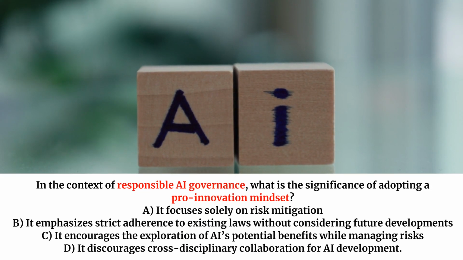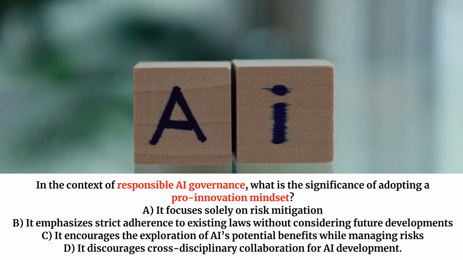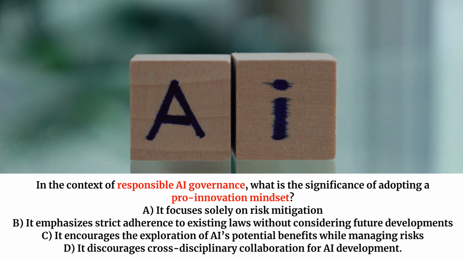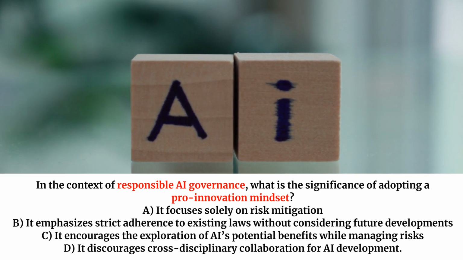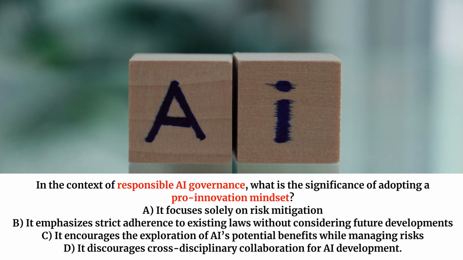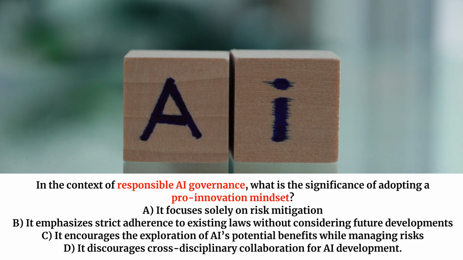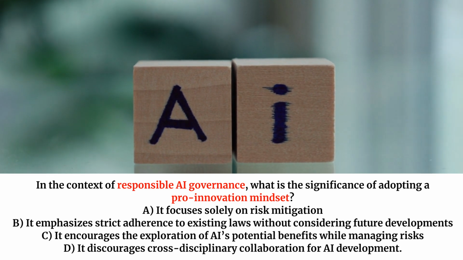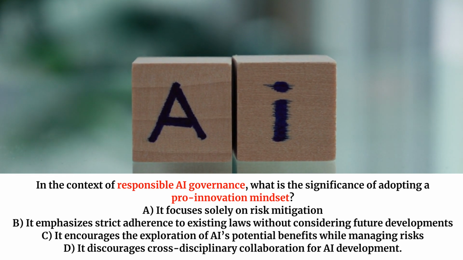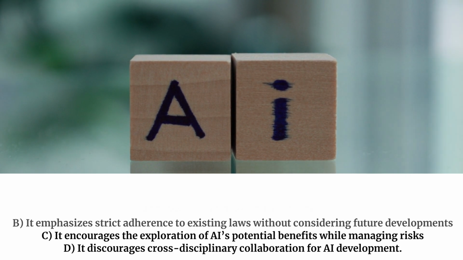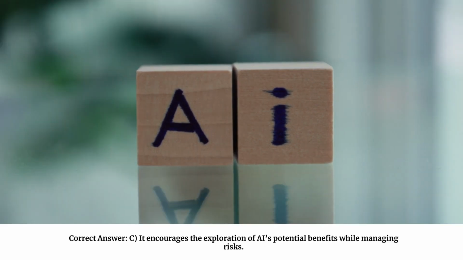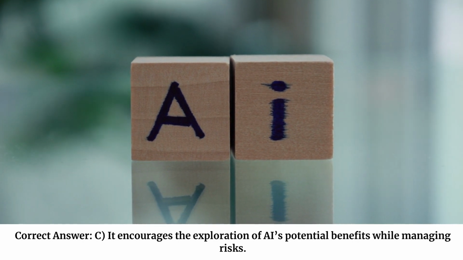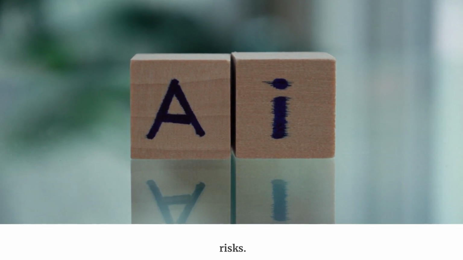In the context of responsible AI governance, what is the significance of adopting a pro-innovation mindset? A. It focuses solely on risk mitigation. B. It emphasizes strict adherence to existing laws without considering future developments. C. It encourages the exploration of AI's potential benefits while managing risks. D. It discourages cross-disciplinary collaboration for AI development. Correct answer. C. It encourages the exploration of AI's potential benefits while managing risks.